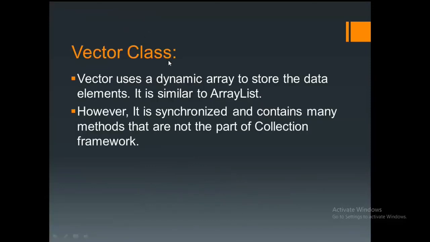Similarly, we have one more class, vector. Vector is a class which uses a dynamic array to store the data elements. It is similar to array list. Whatever I explained in the array list, the same concept is applicable in the vector also. But the only difference is that vector is a synchronized type. Array list and linked list are non-synchronized. But the vector class is synchronized because it contains many methods that are not part of the collection framework.